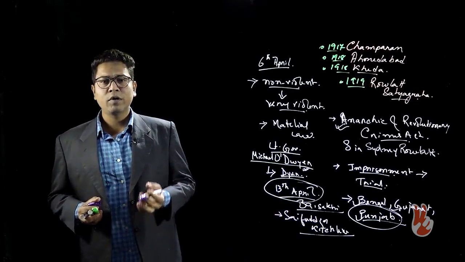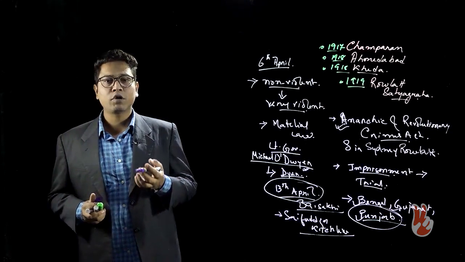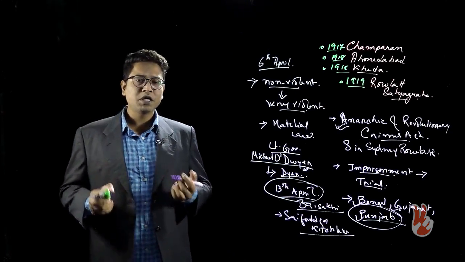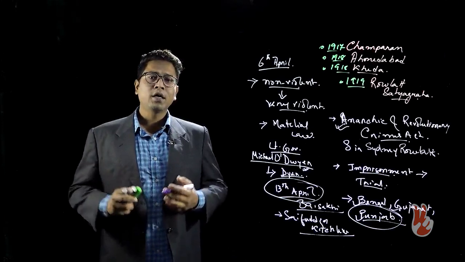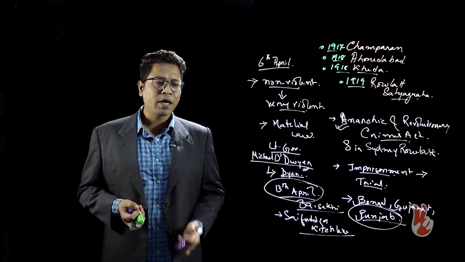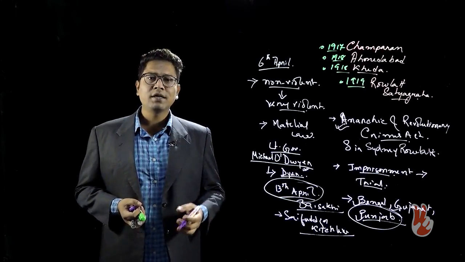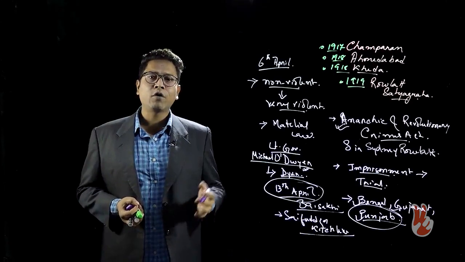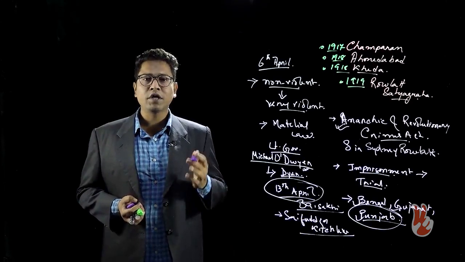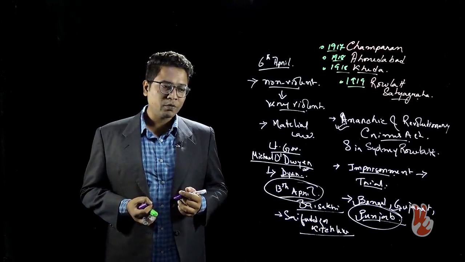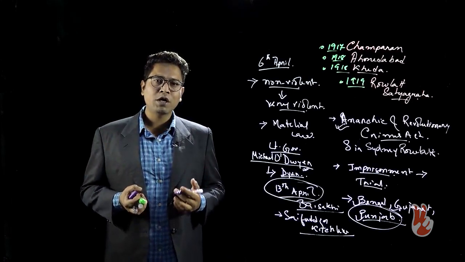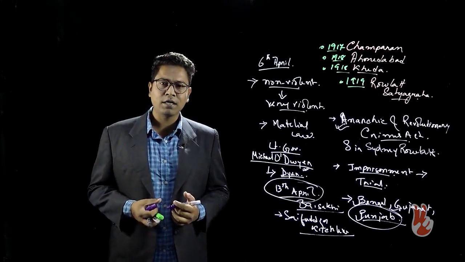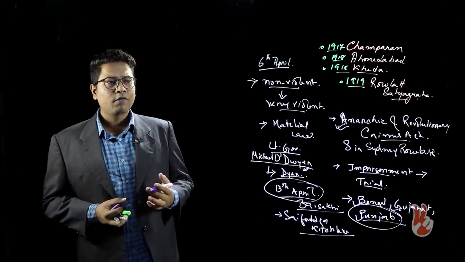And these people, who had peacefully gathered there and were just protesting the activities of government peacefully, were shot upon by the contingent commanded by General Dyer. We see that this act by General Dyer also met with approval in the British House of Lords. So the repression was quite organized and sanctioned by the British government.